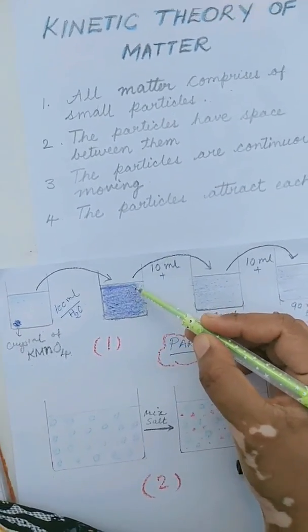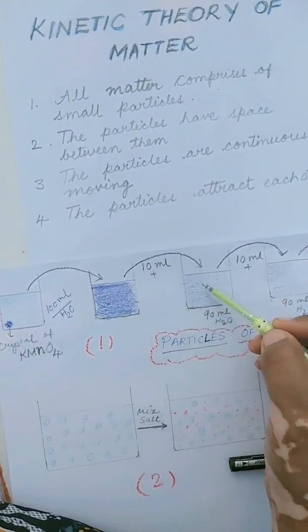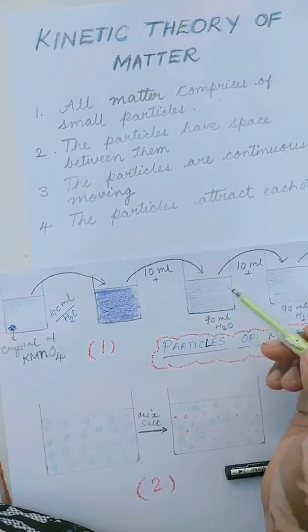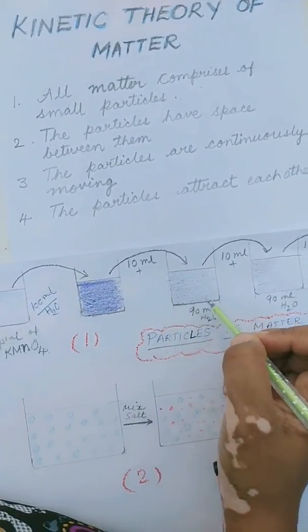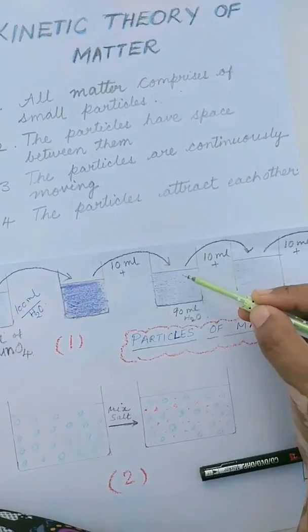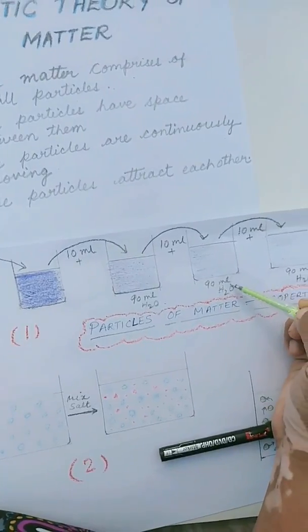Now from this, just take 10 ml of this colored solution and pour it in fresh 90 ml of water, clear water. You can still see the color. Now again dilute it by mixing 10 ml of this solution into 90 ml of fresh water.